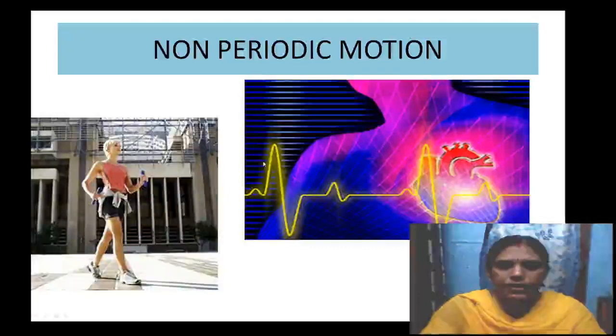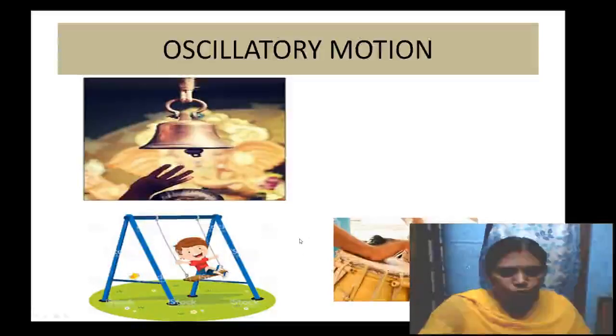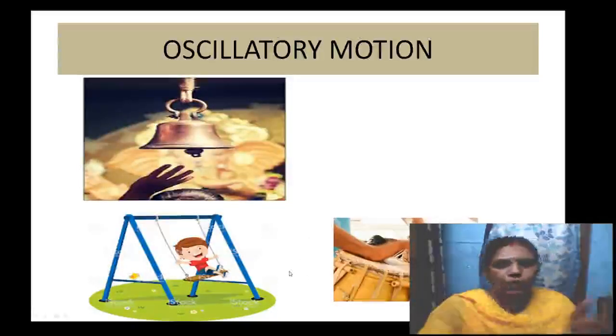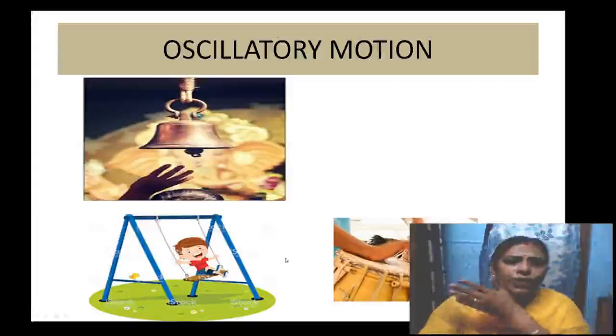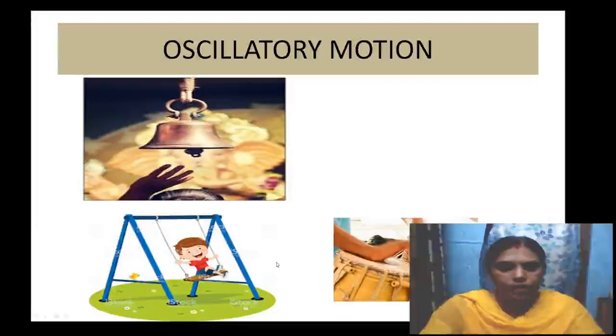And the next motion is oscillatory motion. Oscillatory motion is that motion in which an object moves to and fro. To and fro means forward and backward, from side to side. That is oscillatory motion. Okay, here see, children, every oscillatory motion is a periodic motion, but every periodic motion is not oscillatory. Understood?